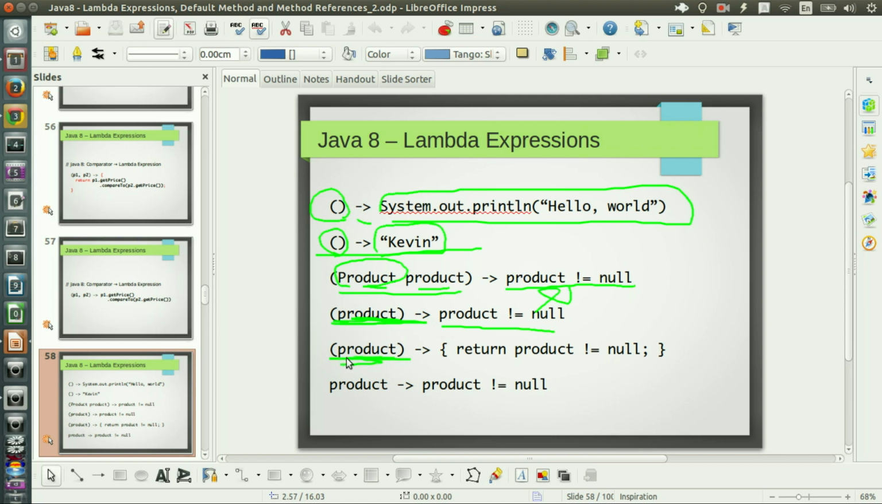Next one, it takes one parameter, no type information, but now it has curly braces, return, and then semicolon. Once you put curly braces, you have to put return and semicolon. It's just like normal Java code.